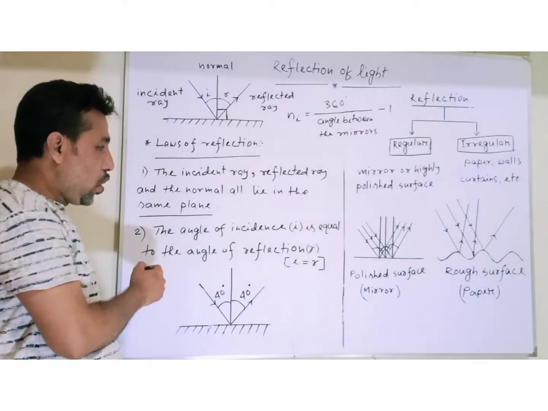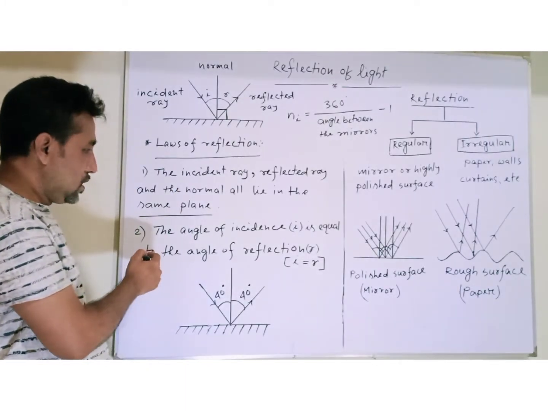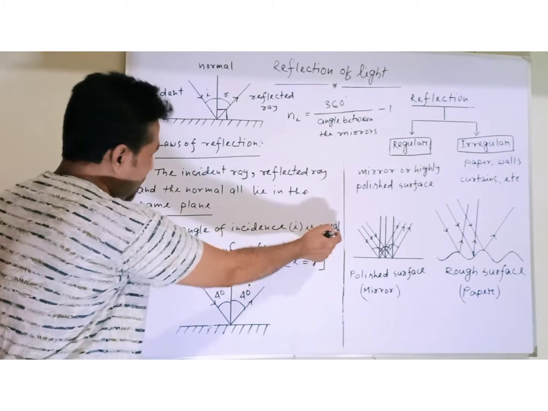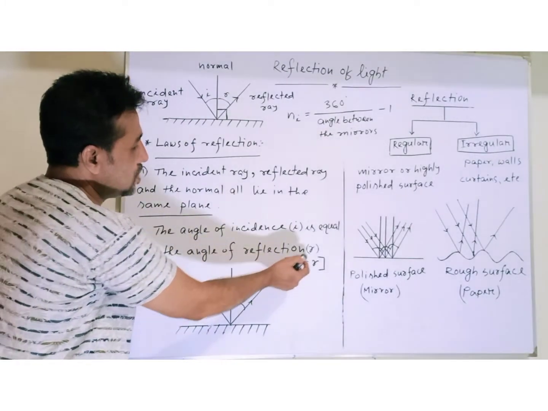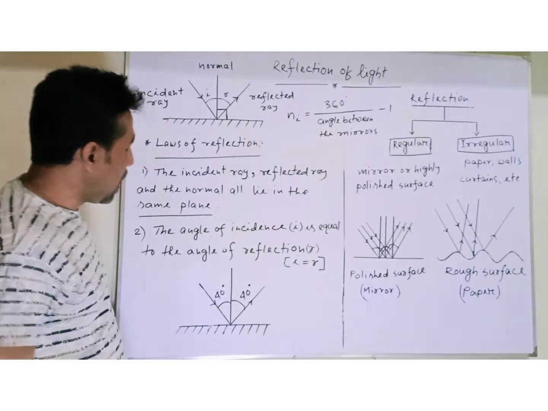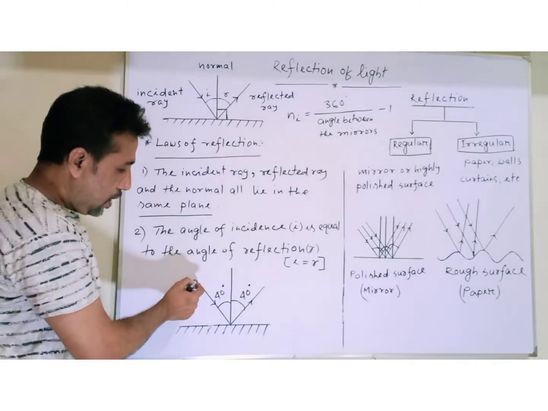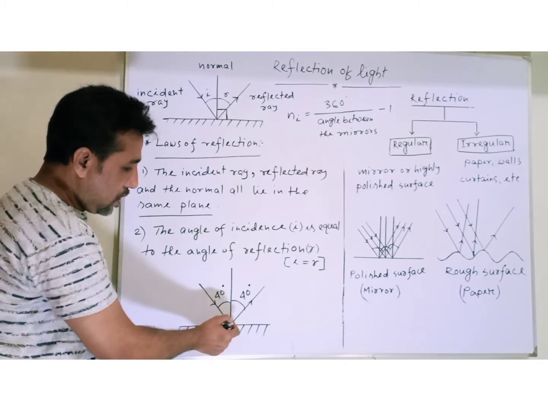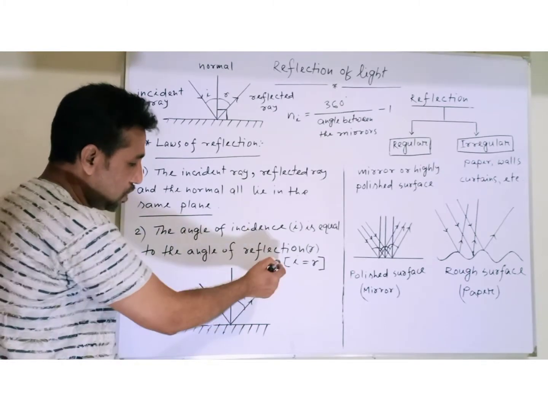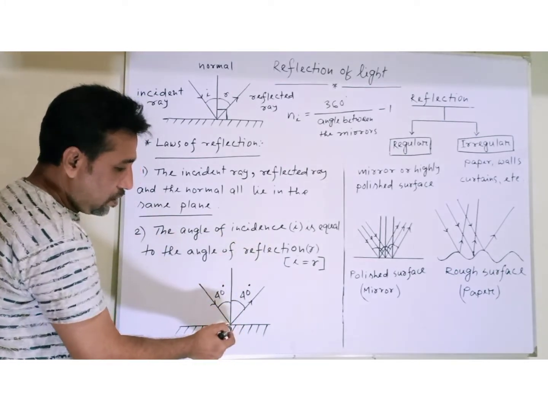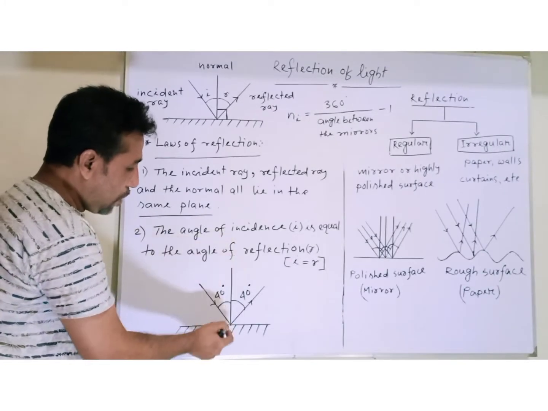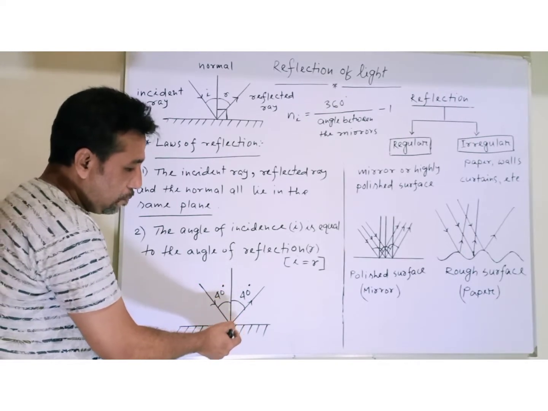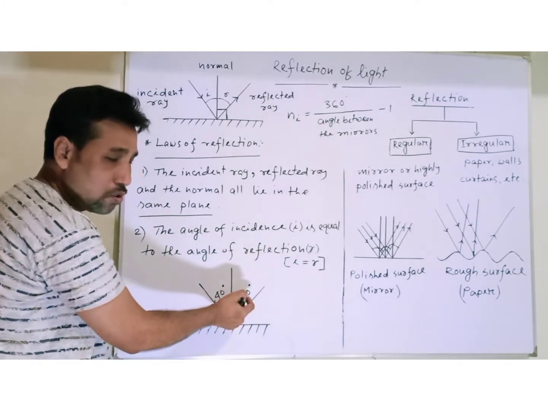And the second law of reflection is very easy. The angle of incidence, I mean I, is always equal to the angle of reflection, I mean R. It means I is equal to R. You see here, if a light ray hits the surface and bounces back, I mean reflects, and the angle made with the normal by the incident ray is 40 degrees, then the angle made by the reflected ray with the normal is also 40 degrees.